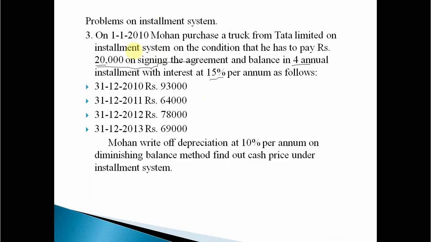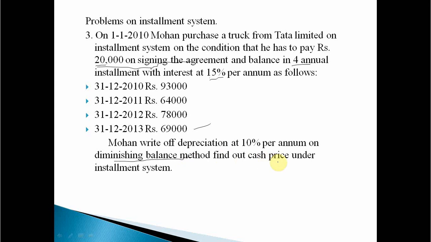So the last problem here: Mohan is the person who has purchased a truck on installment system on the condition that he will pay 20,000 as advance and the balance in 4 annual installments with interest of 15% per annum. On 31/12/2010 the first installment is 93,000, then 64,000, 78,000, 69,000. Then the rate of depreciation is 10% per annum on the diminishing balance method. Here also which method is adopted? Diminishing balance method. And find out the cash price under installment system.